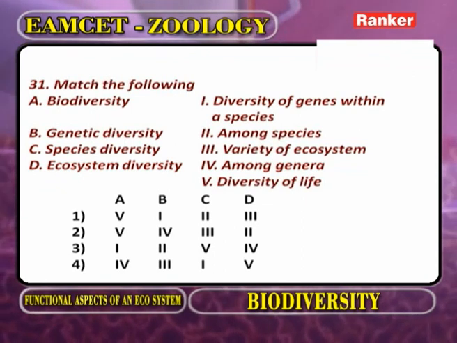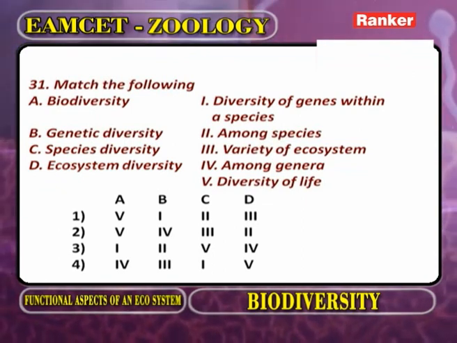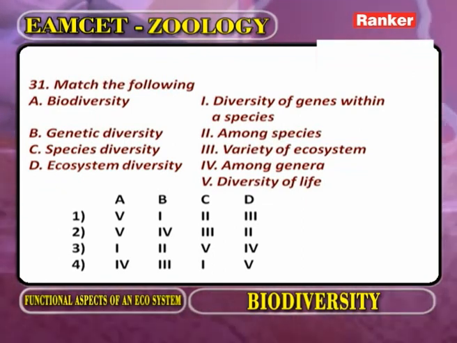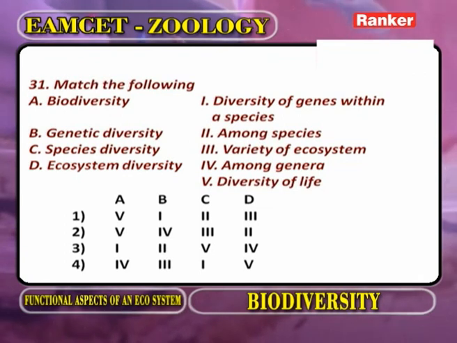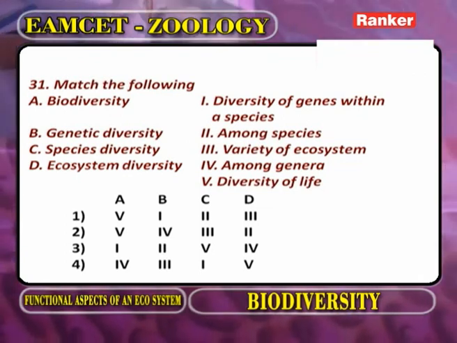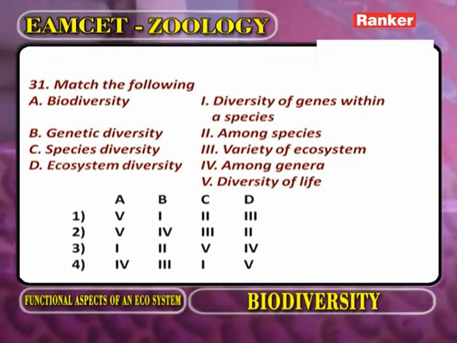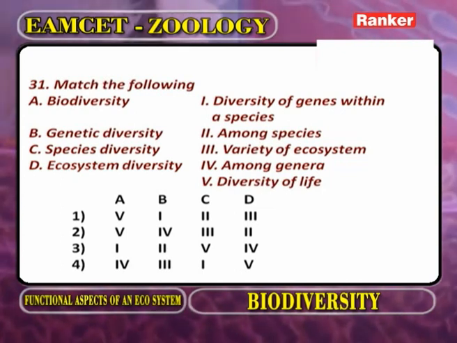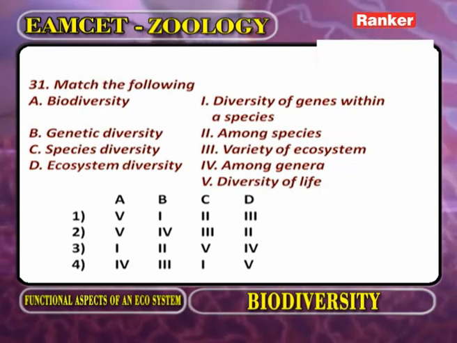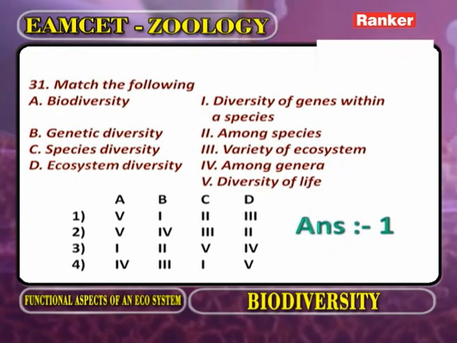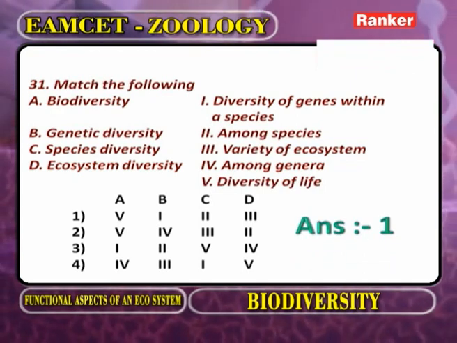Genetic diversity is the diversity of the genes within a species. What is meant by species diversity? Diversity among species. What is meant by ecosystem diversity? That is variety of ecosystems. Based on this information, what is the answer for this question? The first one. Now we go for the next question.